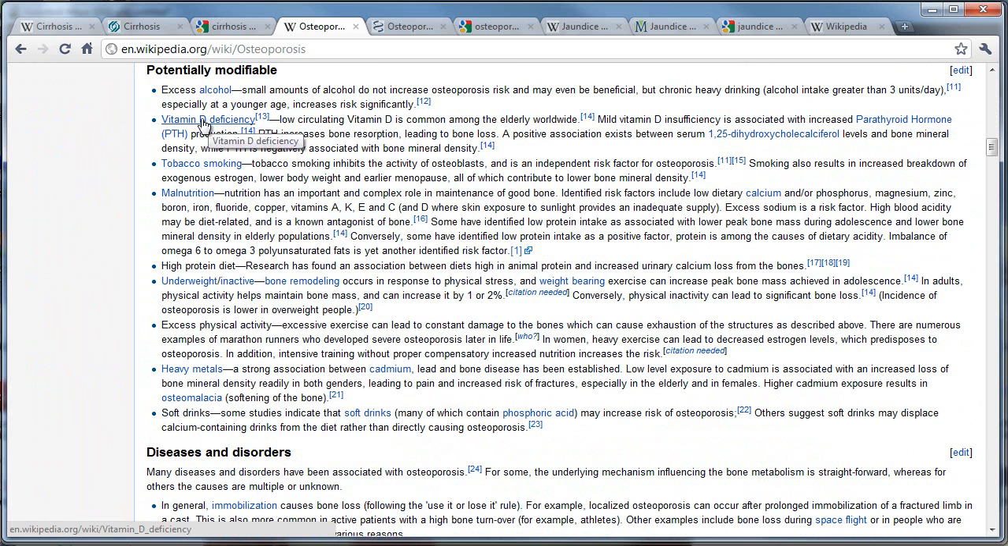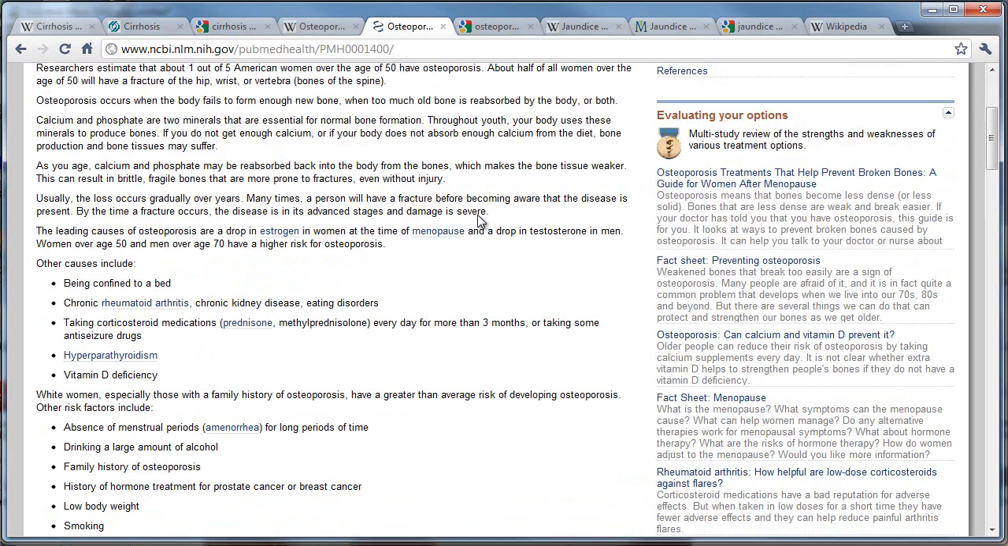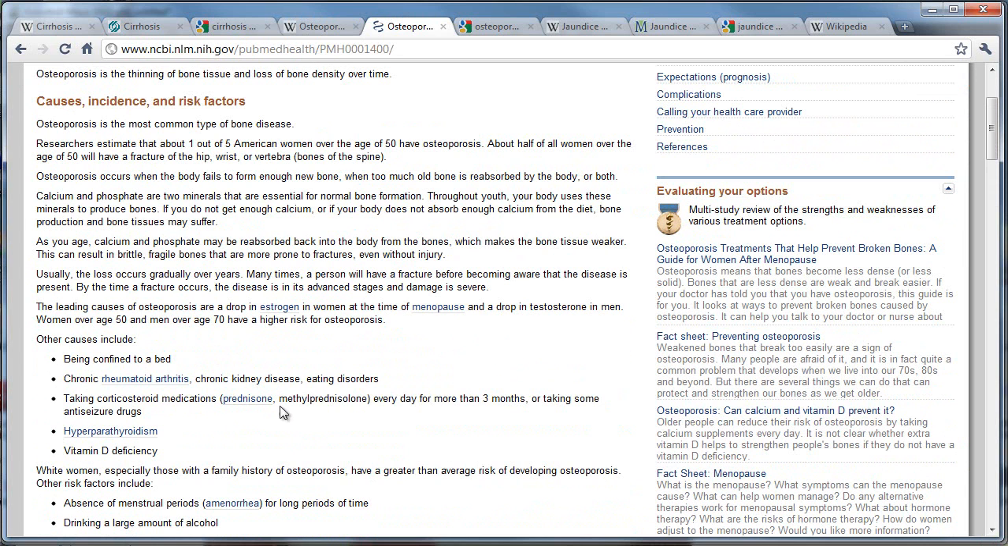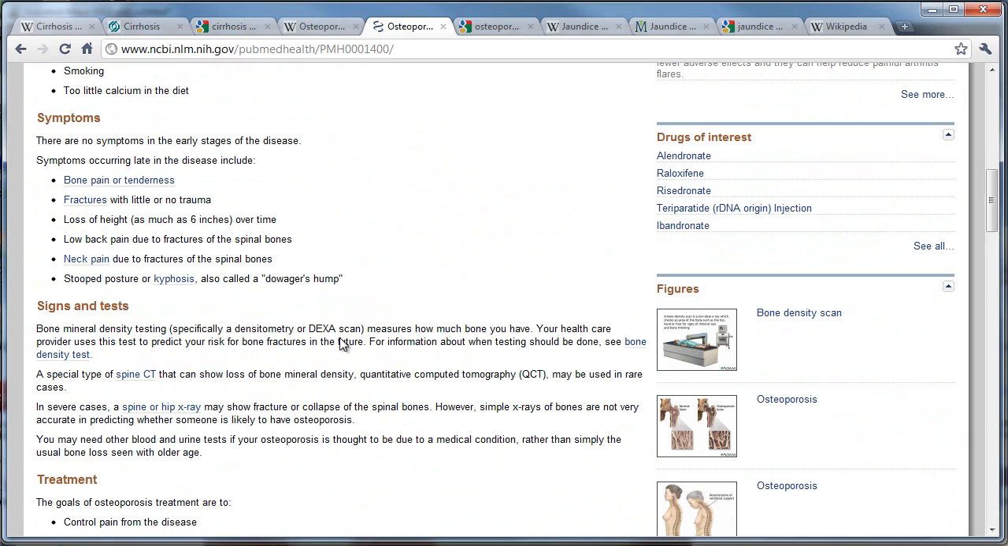And you can see vitamin D deficiency can also cause that, like I said in one of the early videos. Then I wanted to read a little more, so I went to this website over here. And this was simply a Google search, and I went to this one, causes, incidence, and risk factors. So I read a whole bunch of things over here, and symptoms.